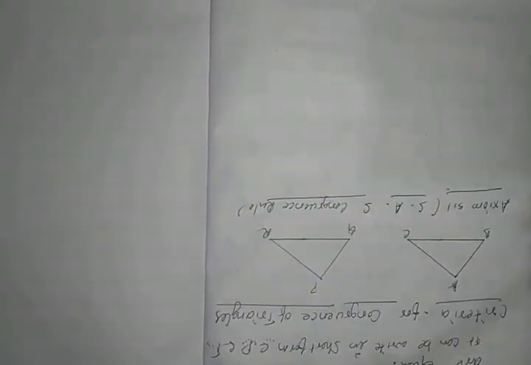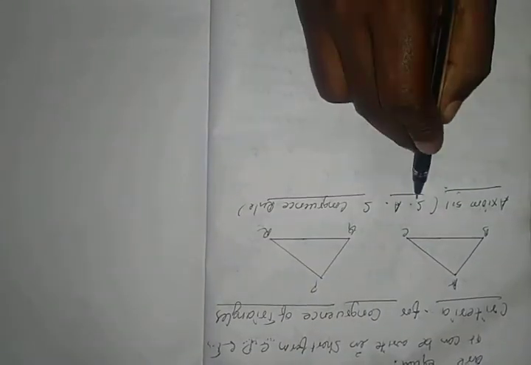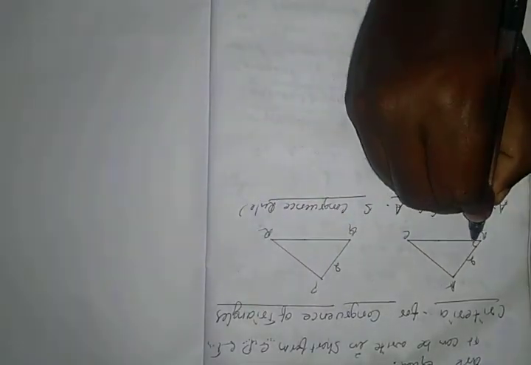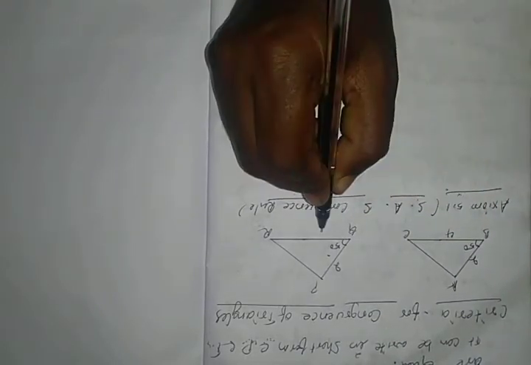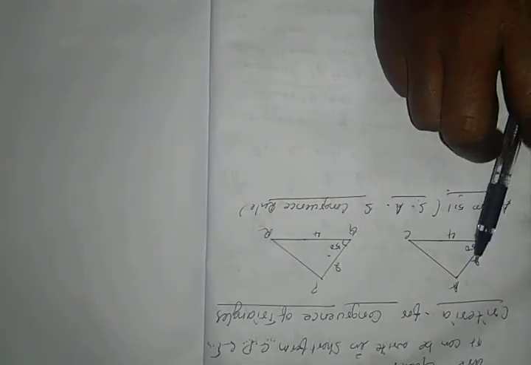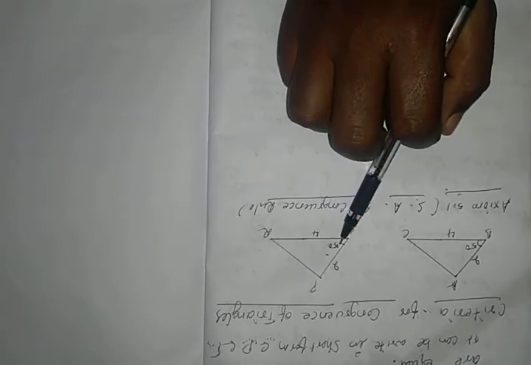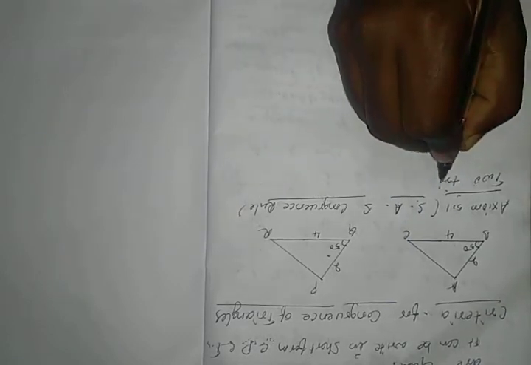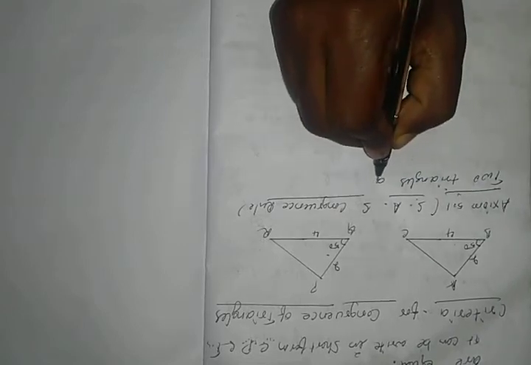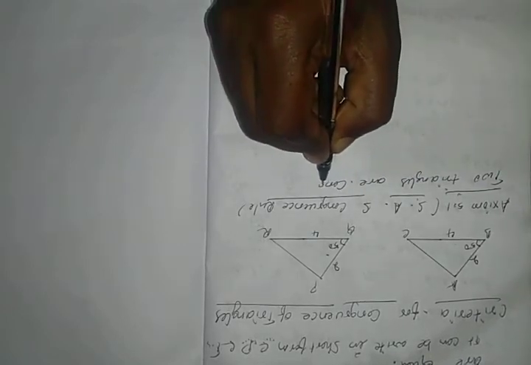Let us write. Children, let us see the congruence rule, Axiom 5.1, SAS. Here the side is 2 centimeters, here the side is 2 centimeters, and the angle B is 50 degrees, and the angle is 50 degrees. Here the side is 4 centimeters. Clearly observe: two sides are equal, and the angle between them is equal. So two triangles are congruent